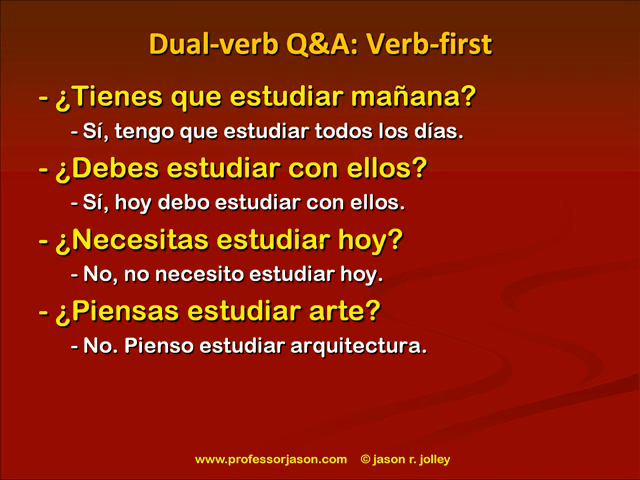¿Necesitas estudiar hoy? No, no necesito estudiar hoy. ¿Piensas estudiar arte? Do you plan to? Do you intend to study art? No, pienso estudiar arquitectura. So again, verb first questions tend to be yes or no or alternatives. They're very easy even though it's a dual verb construction. It's a yes or a no, then you recycle the same two verbs, right?